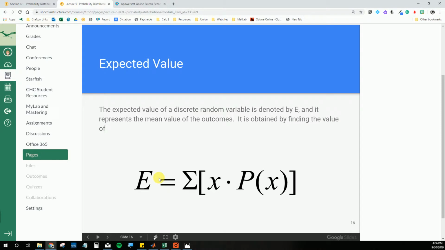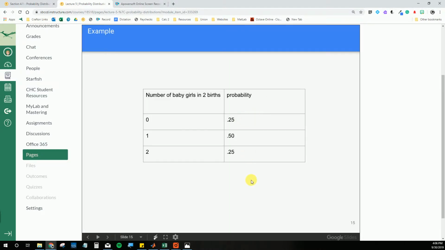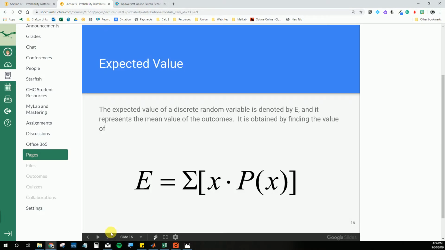Because even though it's the same as the calculation for the mean, it's not based on data, so it can't tell us the middle of the data set, but it can tell us what we should expect to happen on average. So that's why it gets renamed as expected value, because it's no longer based on a data set, now it's based on probabilities. So I want to go through this homework problem and talk about how to calculate it and how to interpret the calculation.